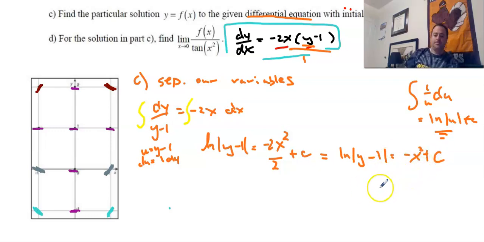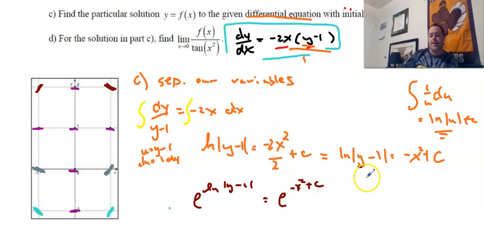Now this is where I tell you guys we want to find what our c is. Right, we want to find out what our c is, but we're going to hold off on that for a second and solve this a little bit more. The reason I'm doing it is because I want you guys to remember how we solved exponential growth, when we had to remember how to do the e thing. So the next thing we're going to do is remember we want to try to get y by itself. And so when we do that, we want to raise everything, we want to raise e to our functions, right? Because remember, e to the a equals e to the b, so a and b have to be equal to each other.